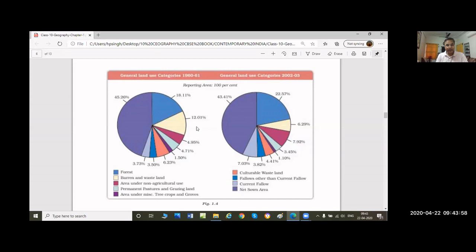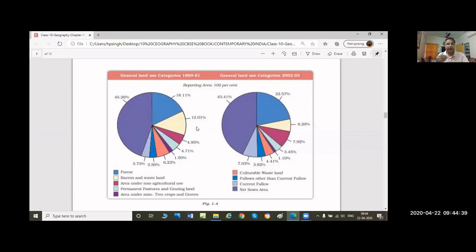Wasteland. What is wasteland? Barren land. The land which is not useful for any kind of cultivation, any kind of agriculture. वो लैंड जिस पे फार्मर किसी भी तरह की कोई खेती नहीं कर सकते. The land which is not fertile, unfertile, not useful for any kind of vegetation, known as barren land or wasteland. इंडिया में 12% थी 1960 में, और 2002 में कितना हो गया? 6.29%. Reduced. This is a positive factor.